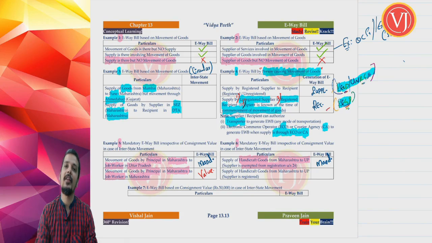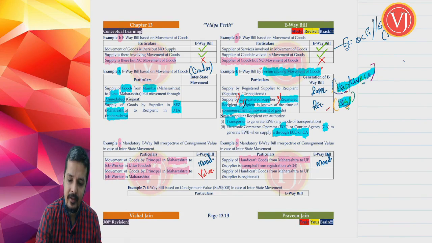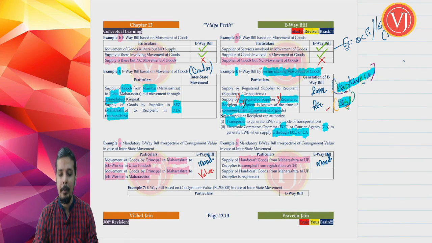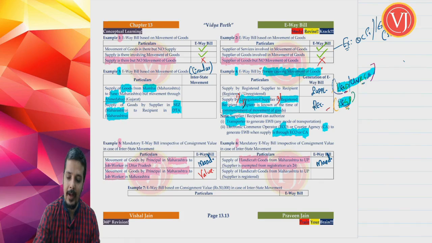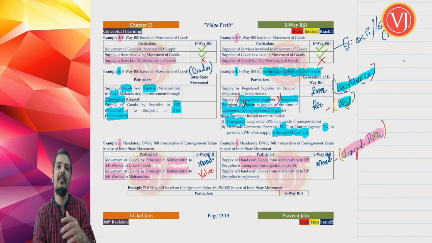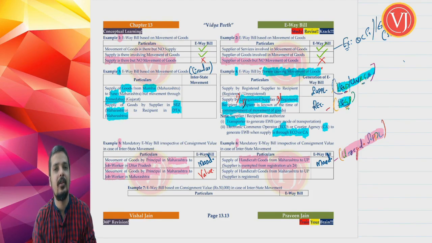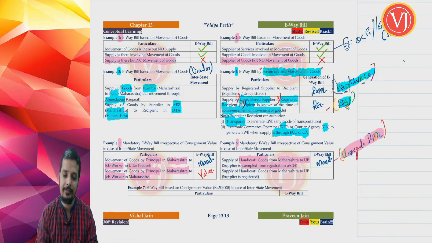Now you may ask whether an unregistered supplier can generate an e-way bill. Yes, we have discussed already. This is a classic case where you are talking about a mandatory e-way bill, but it will be generated by the unregistered supplier, because he is getting the benefit of not being registered under section 24 read along with section 23, because that relaxation is given by the section 23 notification, right?